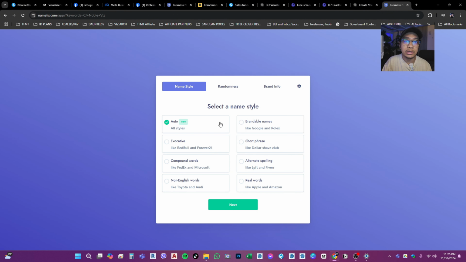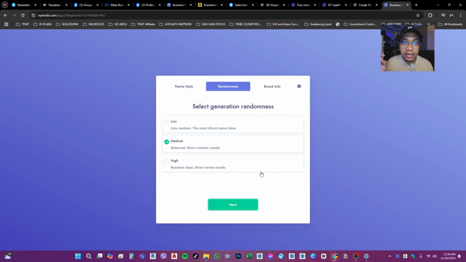Generate. You can select a name style: evocative, compound words like FedEx, non-English words, brandable names like Google, Rolex, short phrases like Dollar Shave Club, alternative spelling like Fiverr, or real words like Apple and Amazon. For now, automatic, and then select the generation, random.